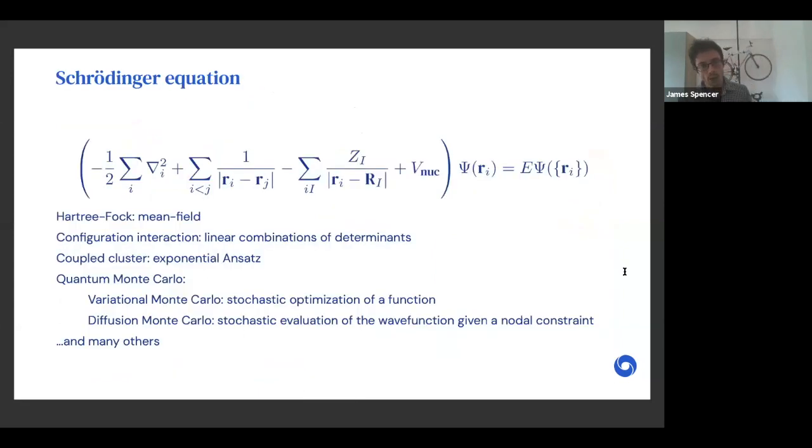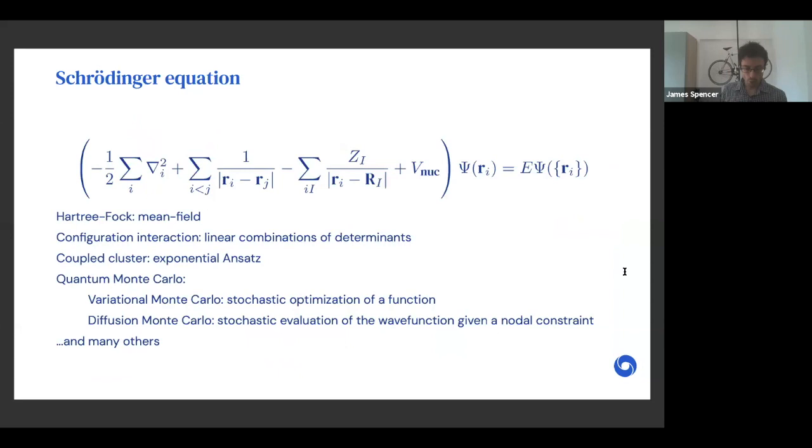So more concretely, we're looking to solve the many electron Schrodinger equation. That is the operation of the electronic kinetic energy with the electron-electron interaction, the electron-nuclear interaction, and finally the nuclear-nuclear interaction for many atomic systems. We're looking to find the wave function for this such that the energy of the system is minimized.